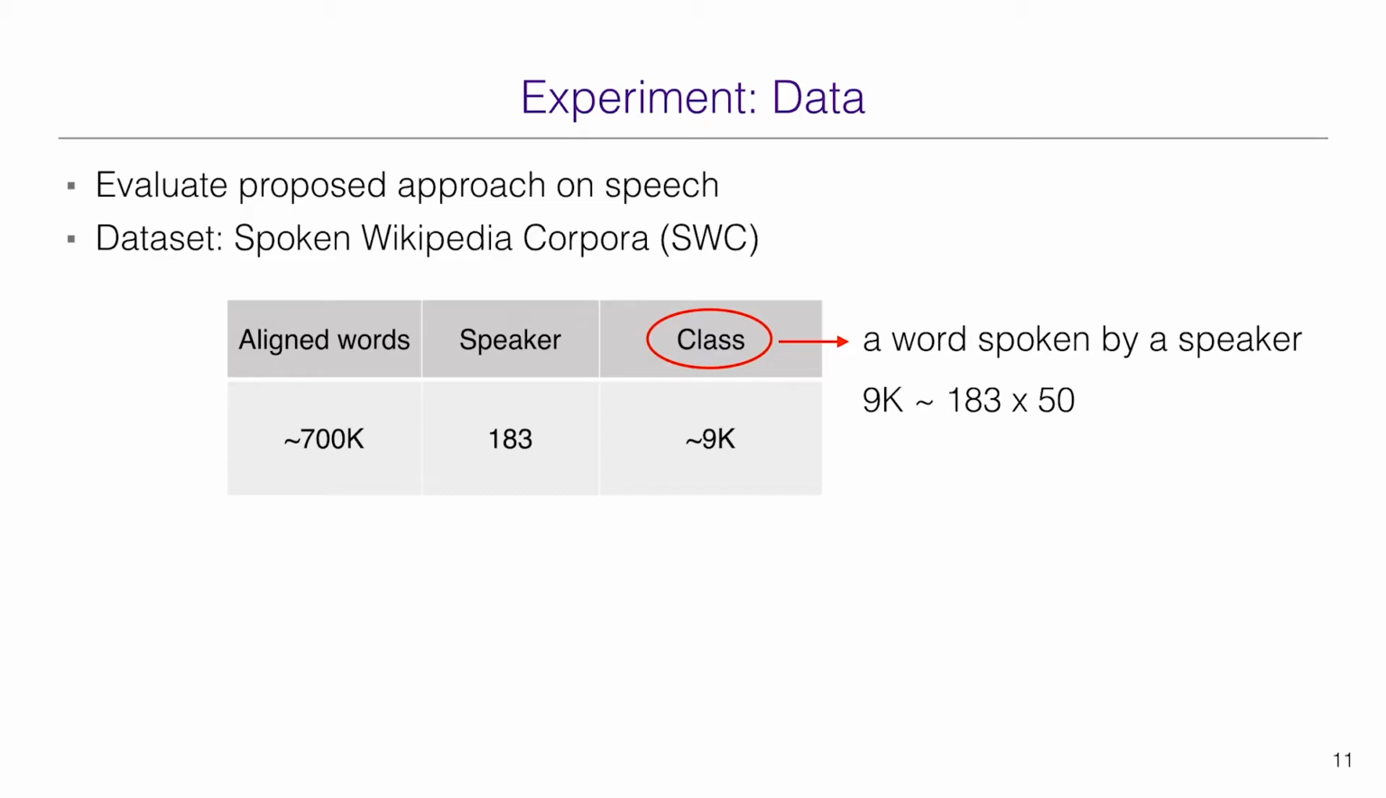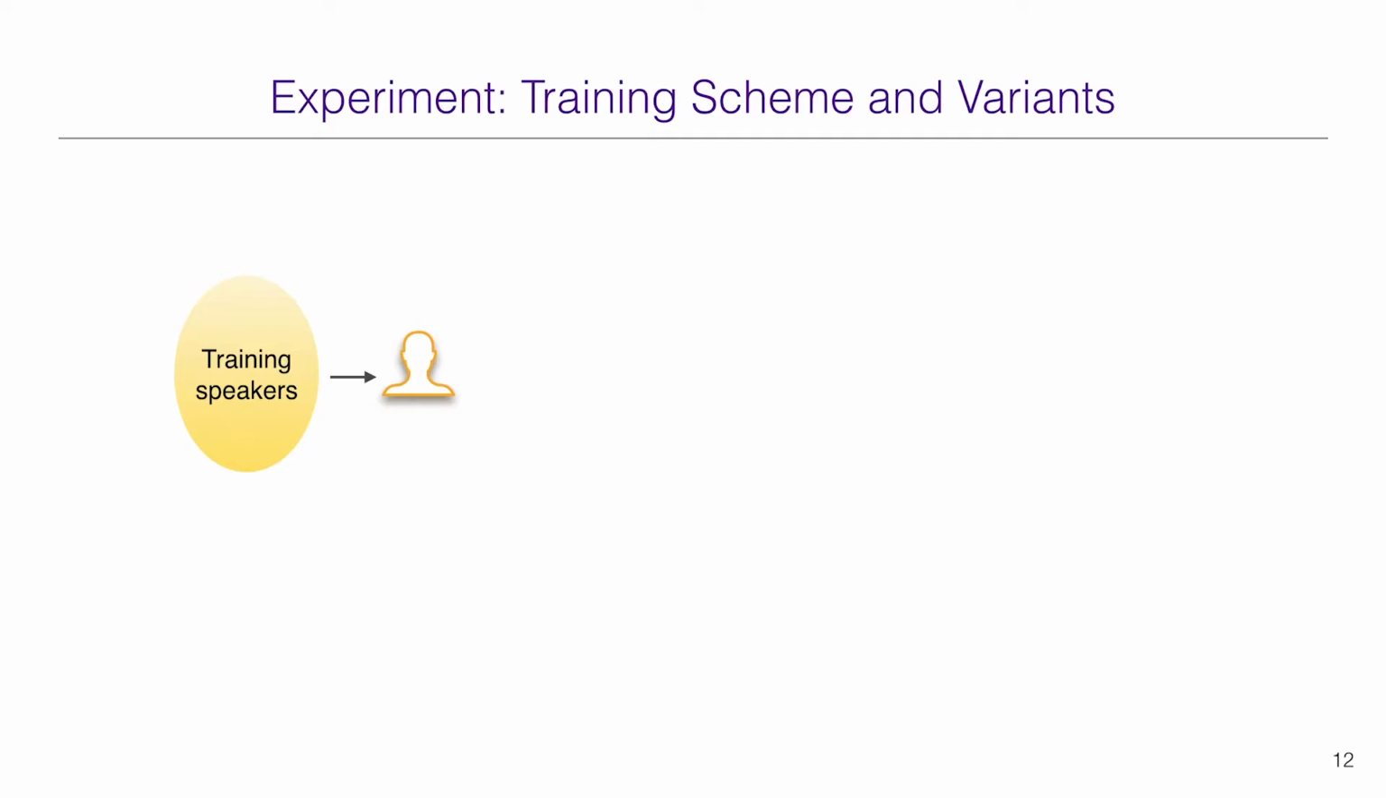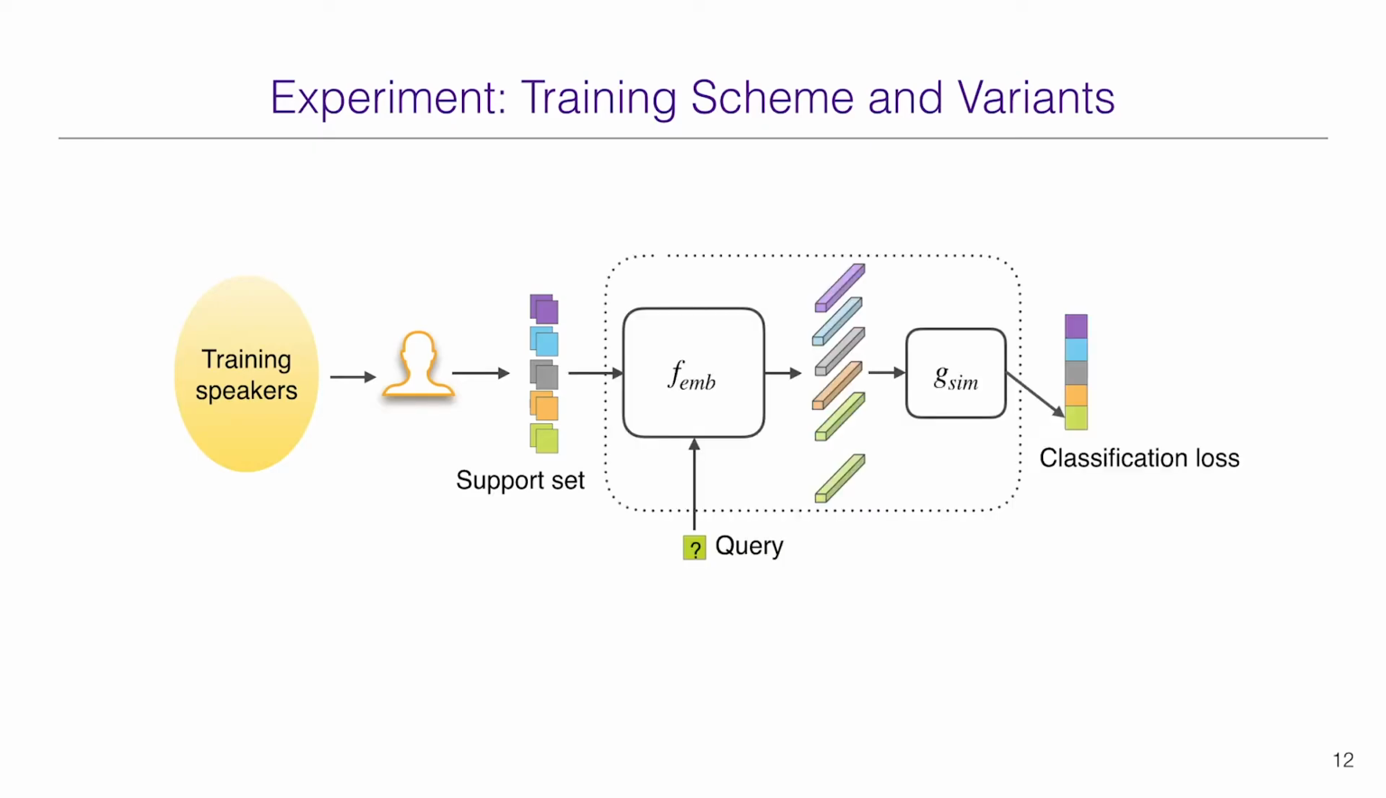We filter words to only keep those that have been spoken frequently. On average, the vocab size of each speaker is about 50. The speakers and their corresponding word classes are partitioned into train, validation, and test splits. To train the few-shot model on SWC, we construct each training episode by first randomly sampling one speaker from the set of training speakers, then sampling a subset of words from the chosen speaker as the support set. We experiment with several variants at training.